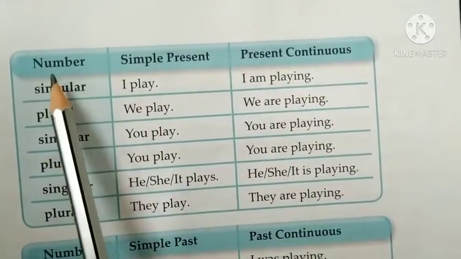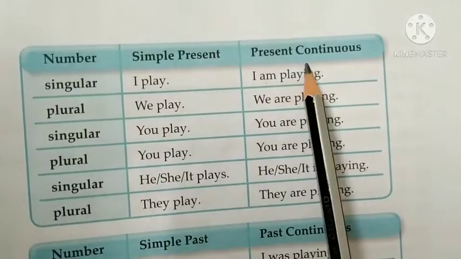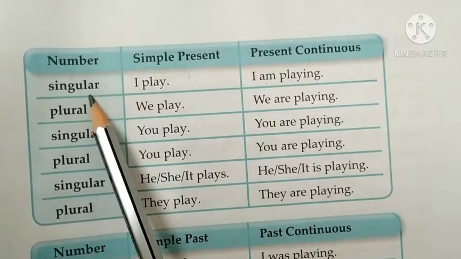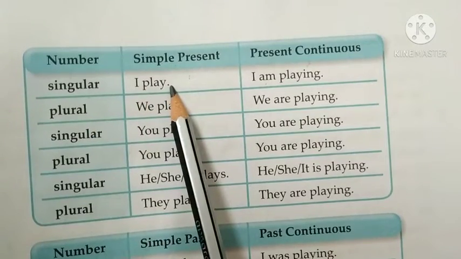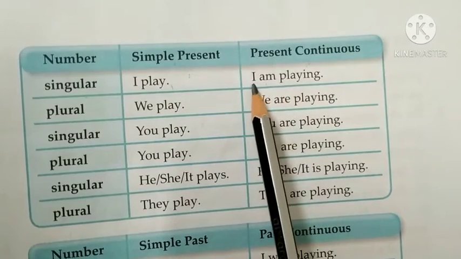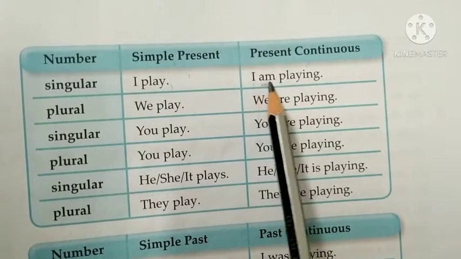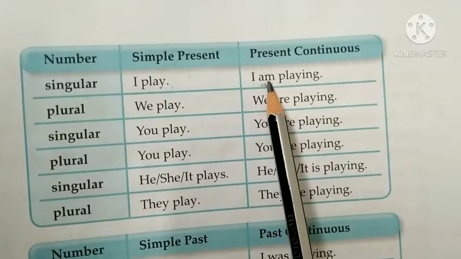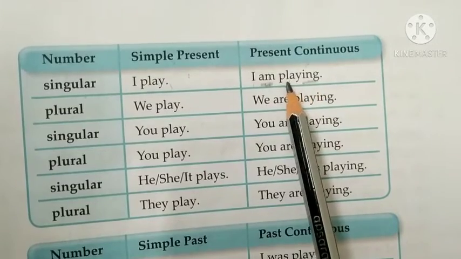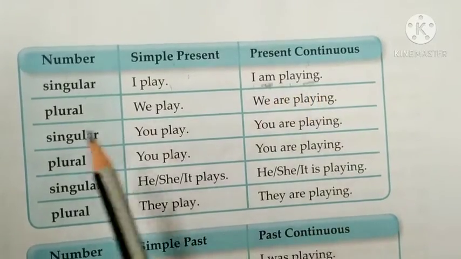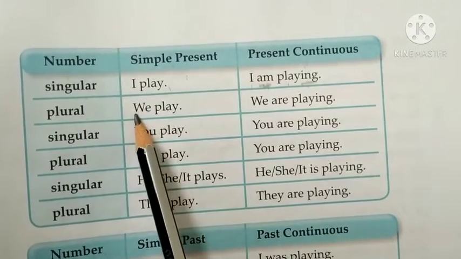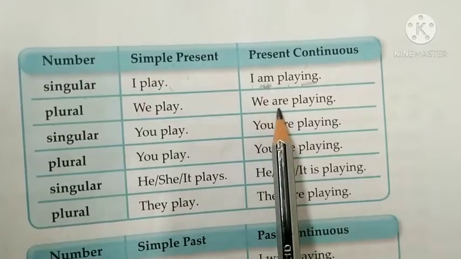Let's see this chart also, children. See here, simple present is there and present continuous is there. So two forms of present tense we will see here. In case of singular, I play, and if we make it present continuous, I am playing. So with I, which helping verb do we use in the present tense? Am. And because we are talking about present continuous tense, we will add ing to the verb. So I am playing. Now if we take it in the plural number, I becomes we. We play, we are playing.